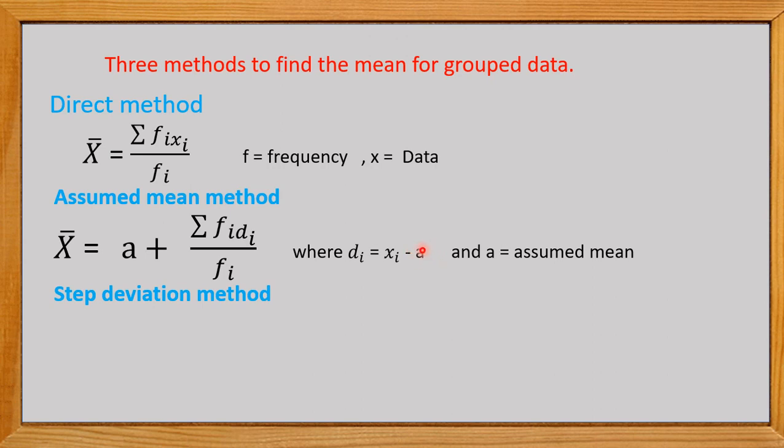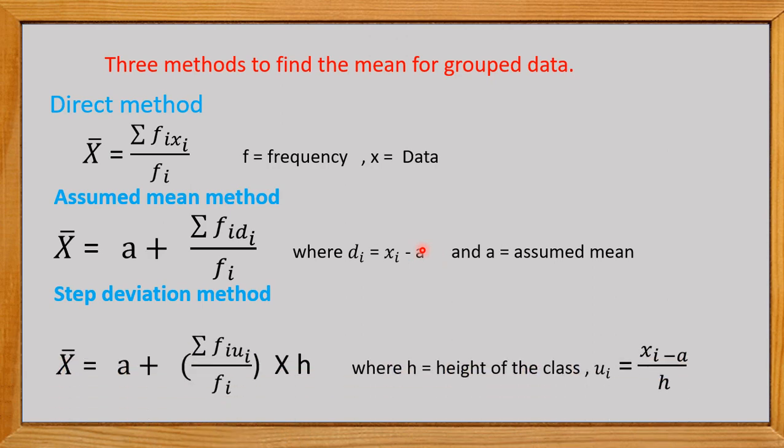Now the third method is the step deviation method. x bar is equal to a plus summation fi ui upon summation fi, into h, where h denotes the height of the class, that is the difference of upper limit and lower limit, or we can say the size of the class also. And ui is xi minus a upon h. Now all these three methods give the same result for the mean.